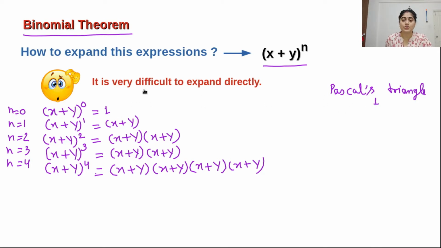So for n equals 0, if you are taking x equals 1 and y equals 1, it will be (1 + 1) to the power of 0, which will be 1 only. But for (1 + 1) to the power of 1, it will be 2. So the addition should be 2 in that line.